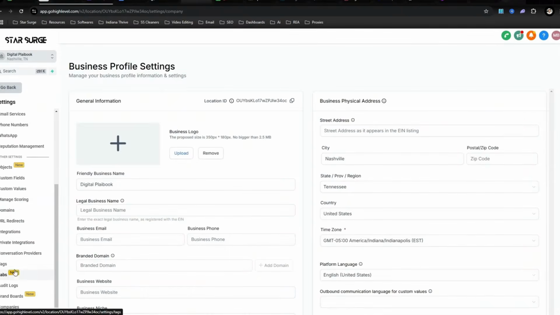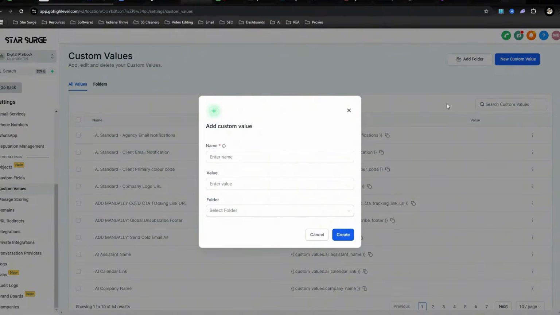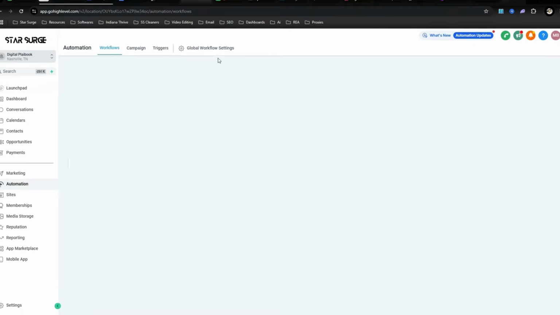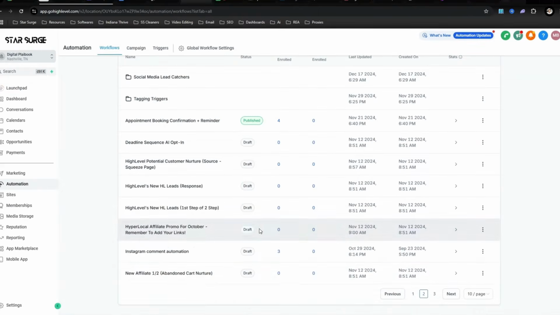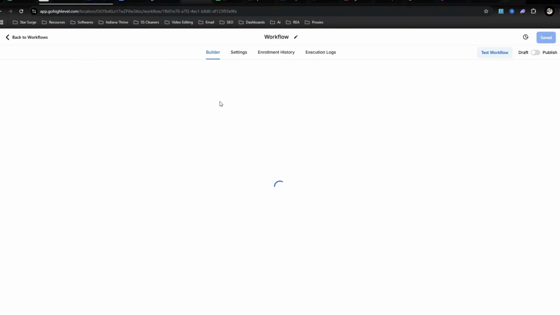Settings, we're going to go down to custom values, and then we're going to go up here to new custom value. And then you're going to want to type affiliate link, and then you're going to paste your affiliate link right there. Now, I'm not going to do that because I already have mine, but once you hit complete, then every one of these emails that you have right here in the new email opt-in are going to be directed towards that particular affiliate link.